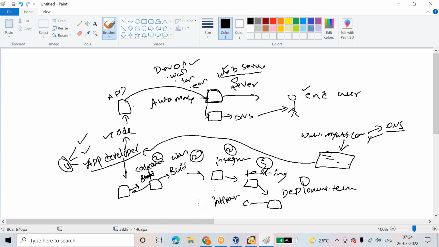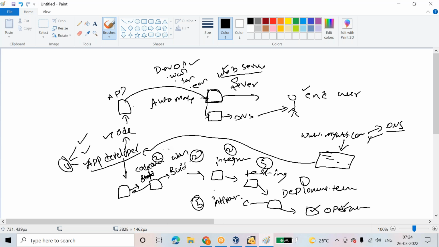Once the integration team, for example, say there are 5 members here, then they will get a server, that team will be deployed, then it will go to the operations team. The operations team will manage the server where this application, developed by the application team, is running.